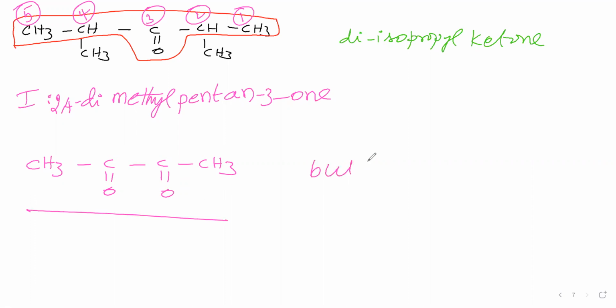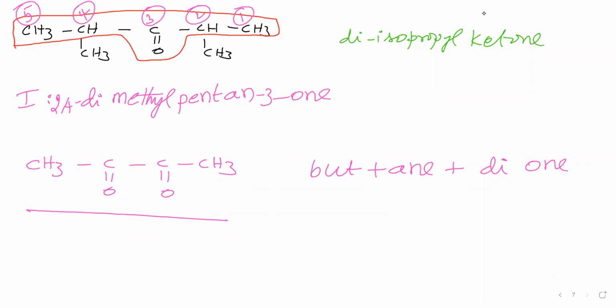Parent chain contains 4 carbon atoms. Therefore, root word is but. What is the primary suffix? An. See that when we have to give primary suffix en, it means carbon double bond. Here double bond is present, but it is not between carbon. Therefore, don't say en, say an only. Then for the ketone we have to say the secondary suffix is one, 2 times present. Therefore, dione.